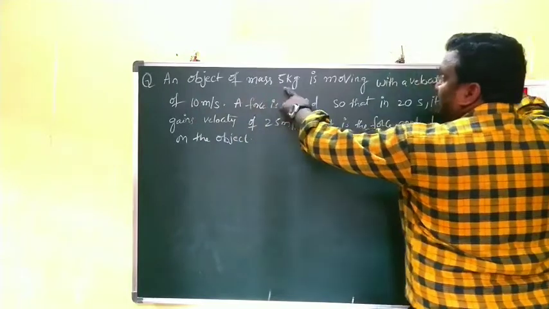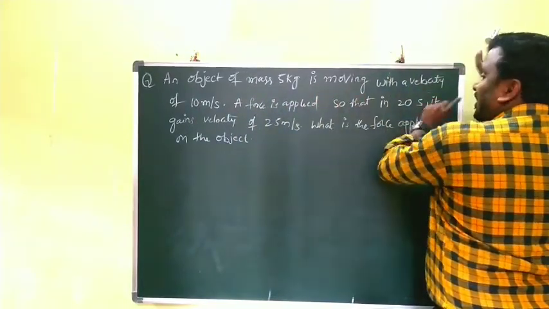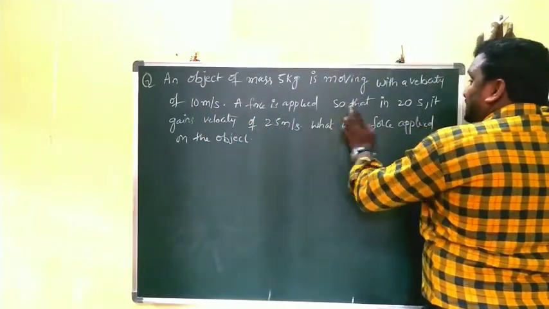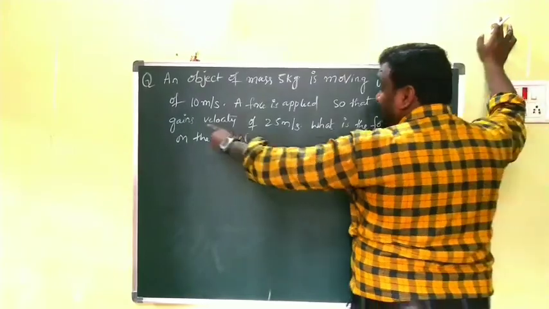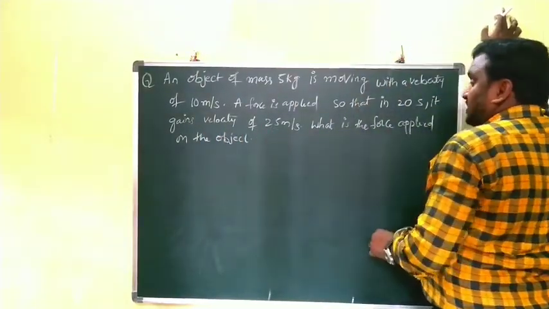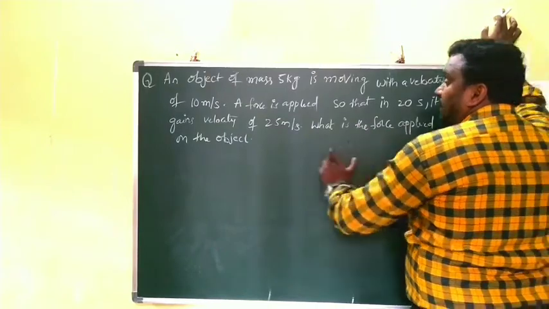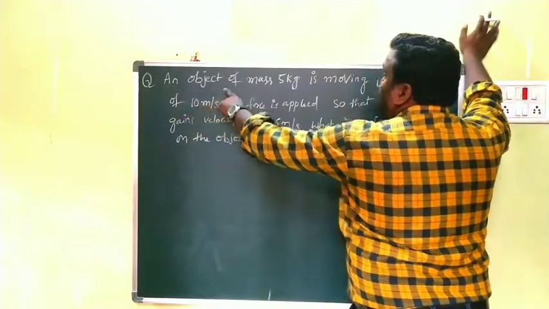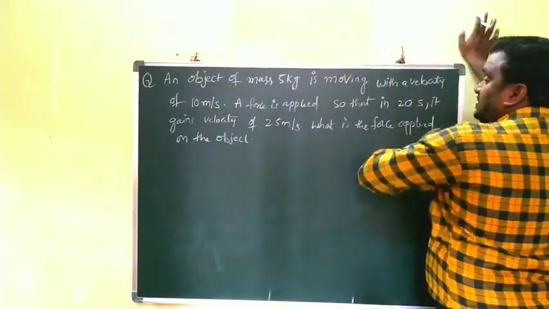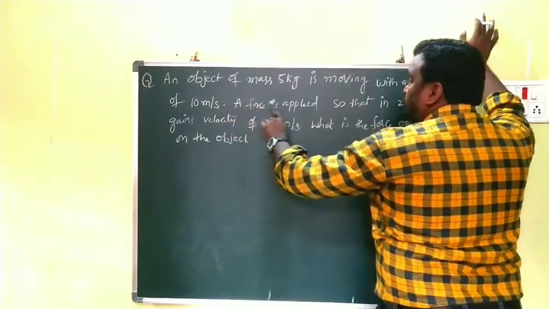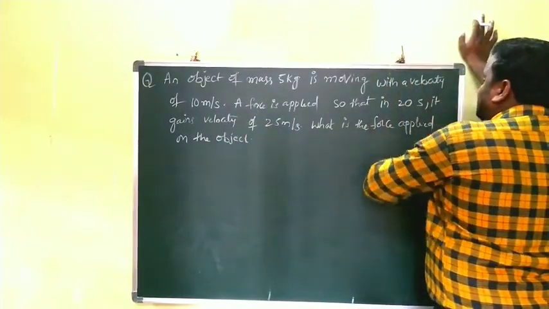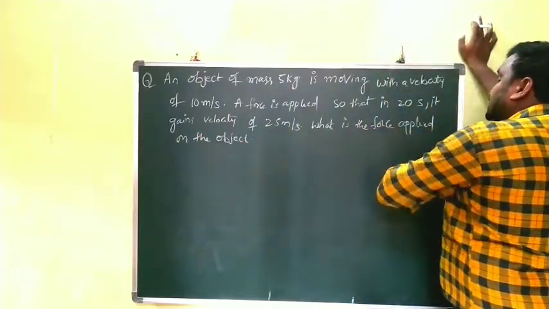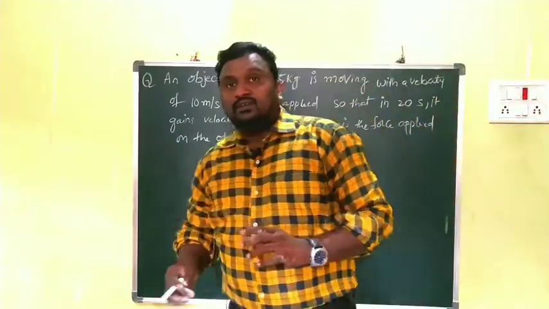An object of mass 5 kg is moving with a velocity of 10 meter per second. A force is applied so that in 20 seconds it gains a velocity of 25 meter per second. What is the force applied on the object? Again I am reading, watch carefully. An object of mass 5 kg is moving with a velocity of 10 meter per second, a force is applied so that in 20 seconds it gains a velocity of 25 meter per second. What is the force applied on the body or object?